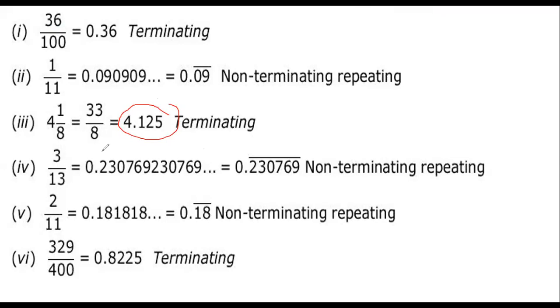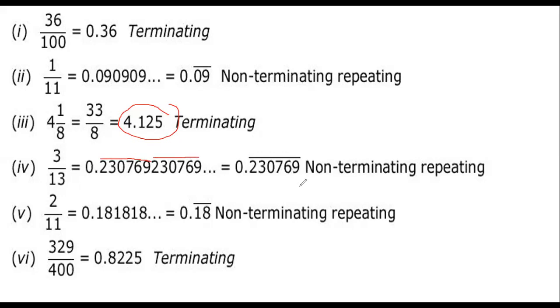Now here children, next, fourth example, 3 by 13. So 0.23076, there is no common, if you observe here, 230769, 230769.